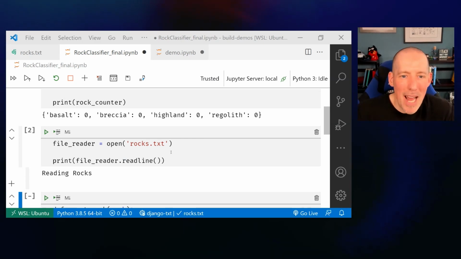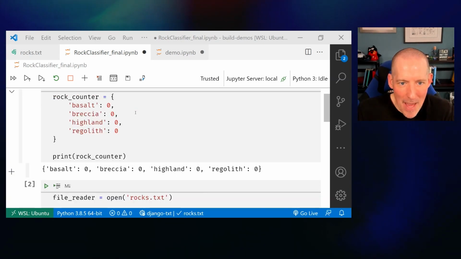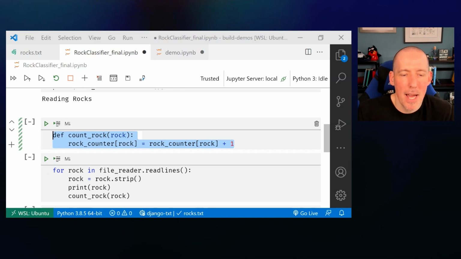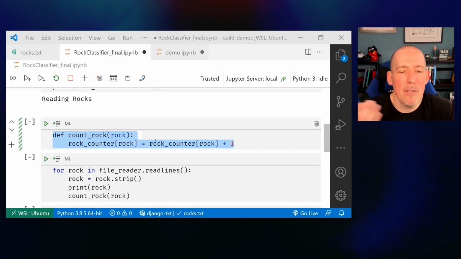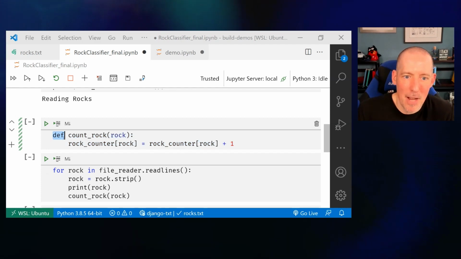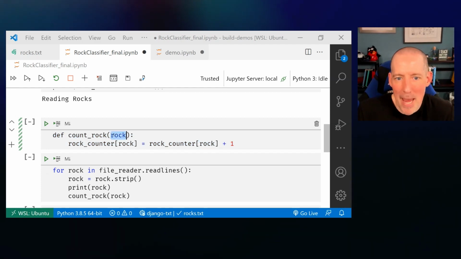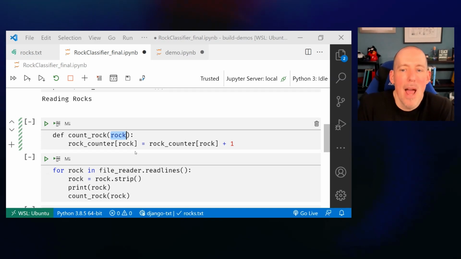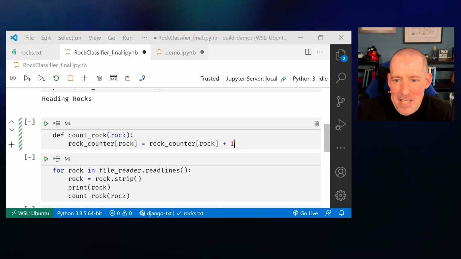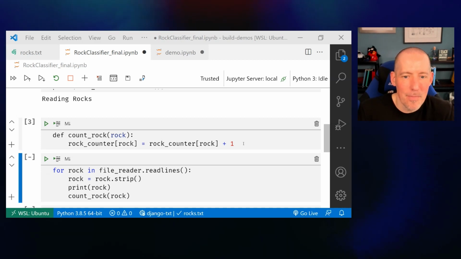Now what I want to do is grab each rock and then add 1 to the appropriate rock counter. That sounds like something I'm going to want to do multiple times, so let's do that in a function. You'll notice one more time that I've got a function here. There's my little def. This time, though, I'm going to pass in a piece of information. I'm going to pass in a rock, and I'm going to use that to grab the appropriate counter. And let's add 1 to that. So let's go ahead and get our function.